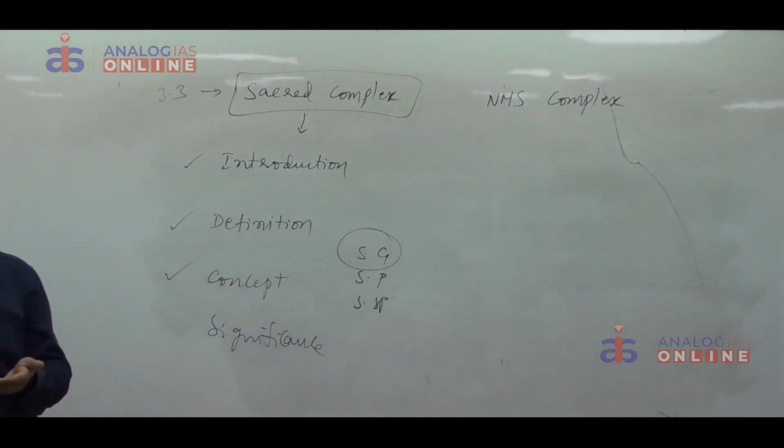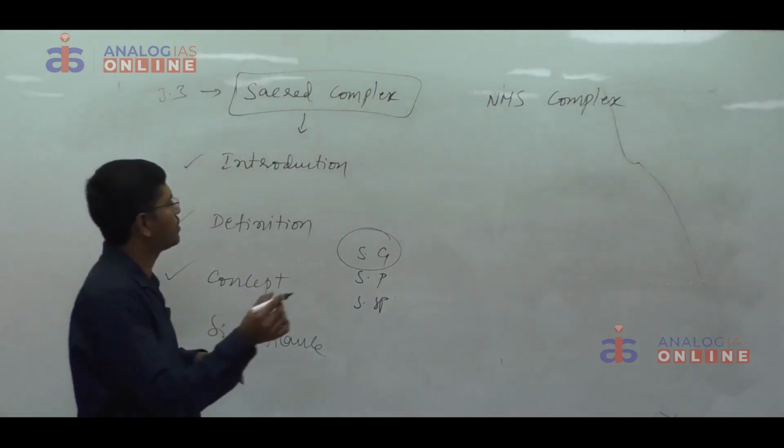A Hindu place of pilgrimage is the best dimension to know about Hindu civilization. Discuss. Then you have to write like this. A Hindu place of pilgrimage is the best place to know about Hindu civilization. Why? Because if you study a Hindu place of pilgrimage, we can come to know about the structure and dynamics of Hindu civilization. It can be best explained with the help of the sacred complex concept of LP Vidyarthi. Then explain the analysis.